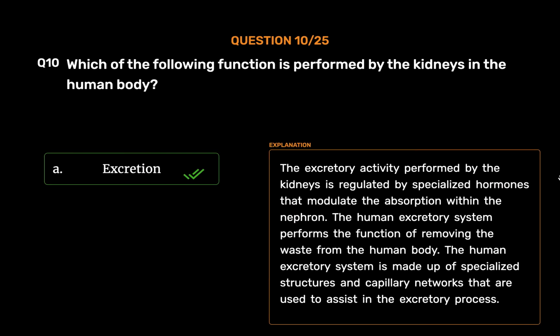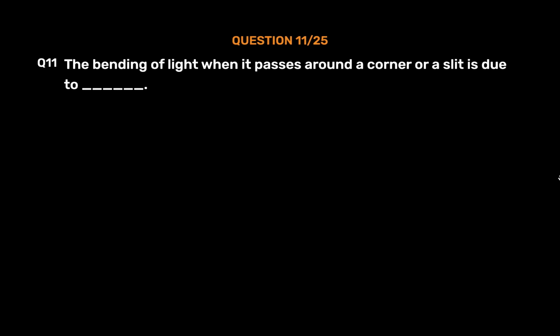Excretion. The excretory activity performed by the kidneys is regulated by specialized hormones that modulate the absorption within the nephron. The human excretory system performs the function of removing the waste from the human body. The human excretory system is made up of specialized structures and capillary networks that are used to assist in the excretory process. Question number 11.